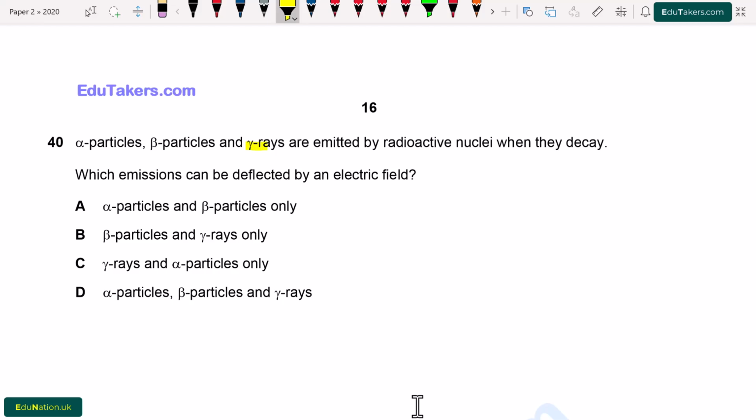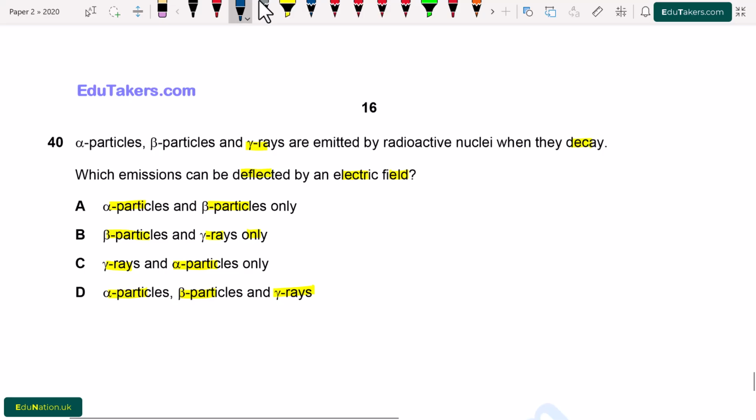Question number 40. Alpha particles, beta particles, and gamma rays are emitted by radioactive nuclei when they decay. Which emissions can be deflected by an electric field? A. Alpha particles and beta particles only. B. Beta particles and gamma rays only. C. Gamma rays and alpha particles only. D. Alpha particles, beta particles, and gamma rays.